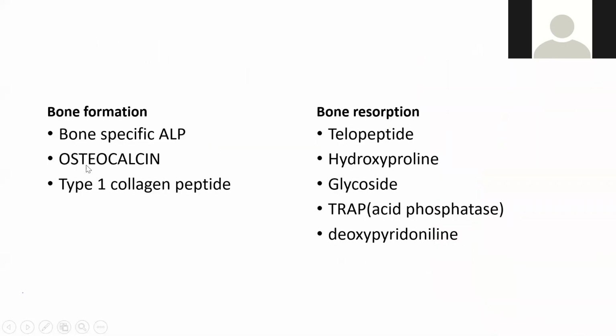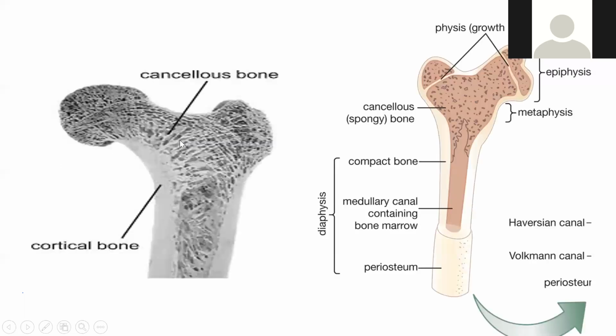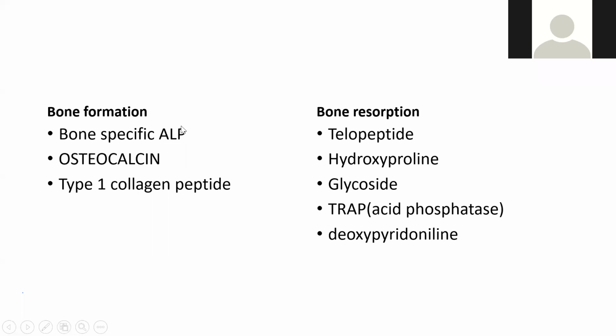See, the most important is type 1 collagen. You already know type 1 collagen is a bone forming collagen, so type 1 collagen comes in bone formation. Now ALP is also formed in bone formation, because bone formation happens only in an alkaline medium. So ALP, alkaline phosphatase, is in osteoblast. Osteoblast have this ALP. ALP is in bone formation, and this type 1 collagen is too.